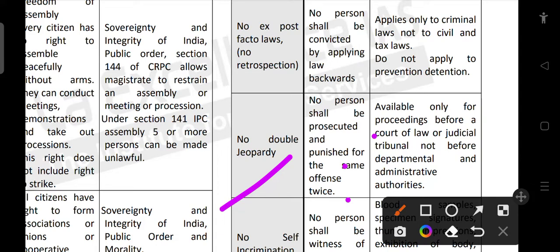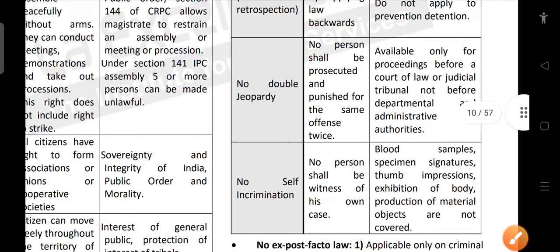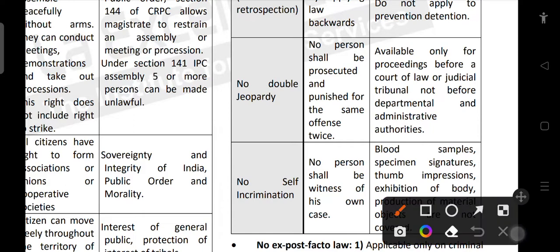Available only to proceedings before a court of law and judicial tribunal, not before departmental and administrative authorities. For example, in case of departments or administration, if a person is suspended, after that, if the management feels so, they can even dismiss that person. So these things do not come under double jeopardy. And then no self-incrimination.